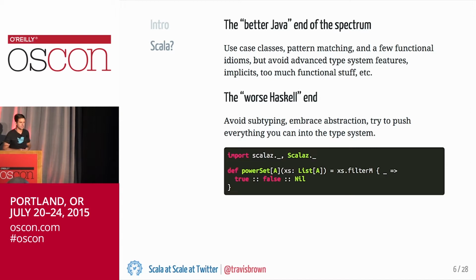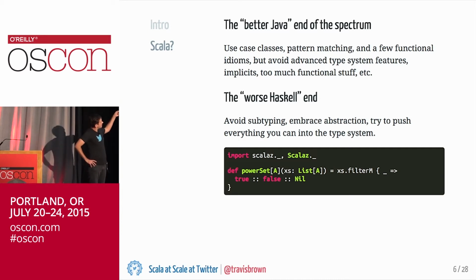Then on the other end of the spectrum, you have people who really want to treat Scala as a pure functional language. And so teams like this tend to avoid a lot of the kinds of things like subtyping that cause problems for Scala's type inference. And this is an implementation of the power set function.